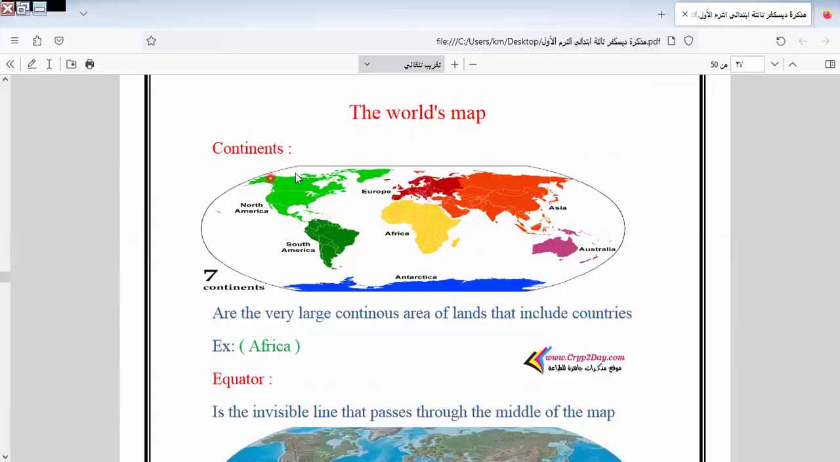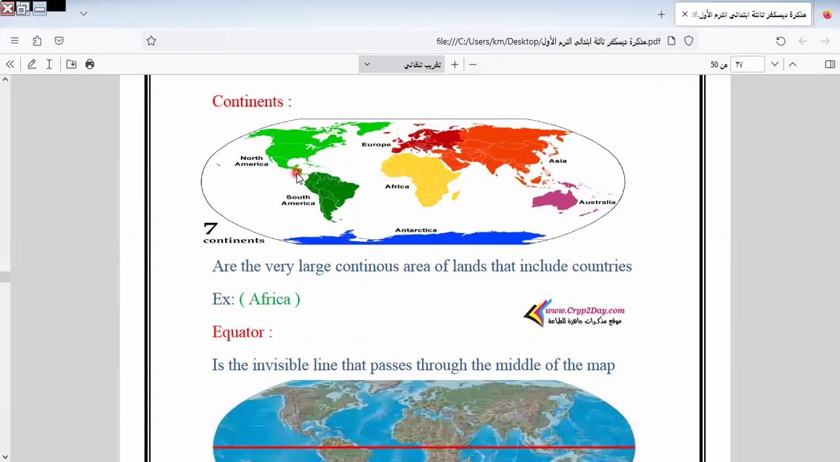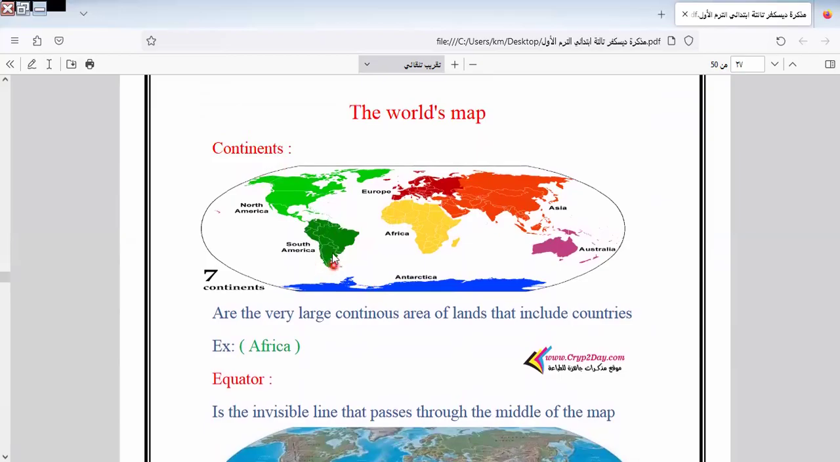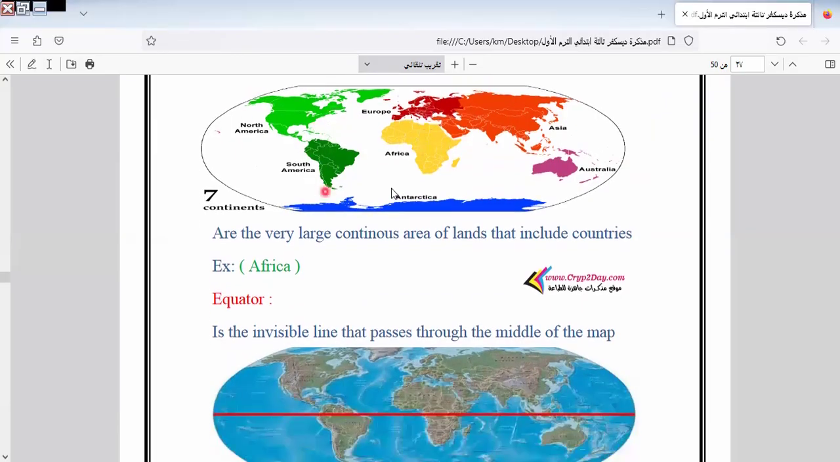Here is the world map, continents. We have many continents like Africa, Asia, and so on. We have North America, South America, Africa, Europe, Antarctica, Australia, and Asia. These are called continents, and this is the world map. Continents are very large continuous areas of land that include countries. Example for Africa.